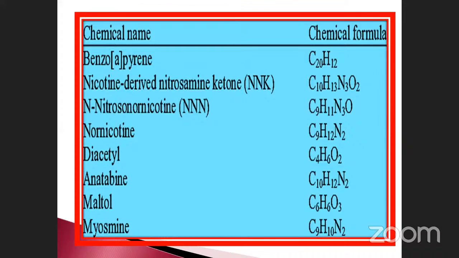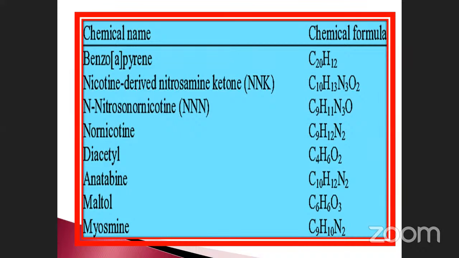Nicotine-derived nitrosamine ketone. C10H13N3O2. Nitrosonornicotine, otherwise called N-nitrosonornicotine, triple N. Note it down. Triple N. Okay. C9H11N3O. See here 10, here 9. The hydrogen also: one carbon atom is reduced, and here two hydrogen atoms are reduced. Okay, got it. Here, nornicotine. See here nornicotine. Here what happened? See, 9, but here 12 compared to this one.